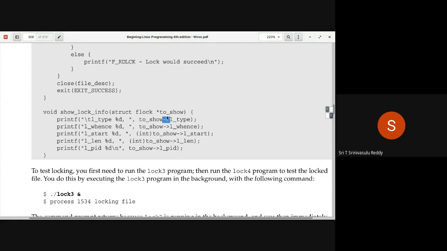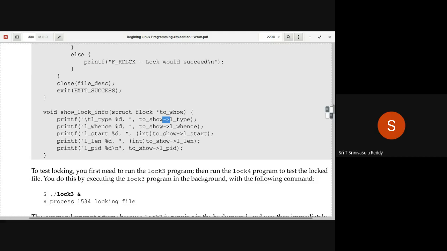Most of the time, whenever it is structures, we try to use pointers because the size of the pointer is always fixed. So the data that is to be passed from the caller to the called function is always fixed. Whereas if you pass the structure itself, then the structure size will be very big. You have to pass all the fields within the structure, the entire structure.